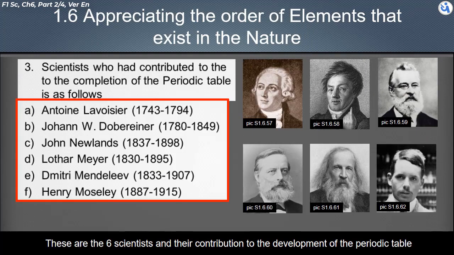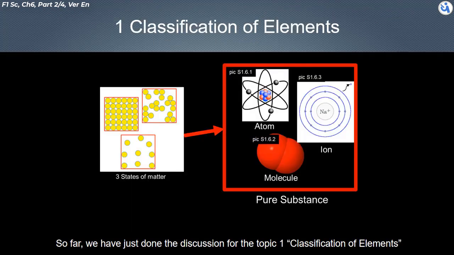These are the 6 scientists and their contributions to the development of the periodic table. So far, we have just done the discussion for topic 1, classification of elements.